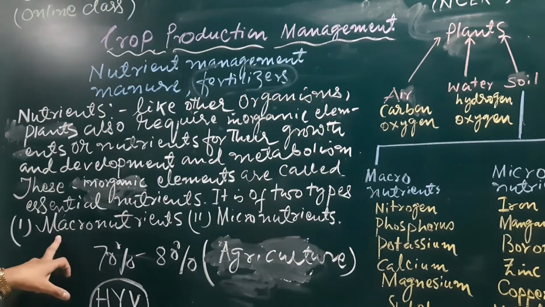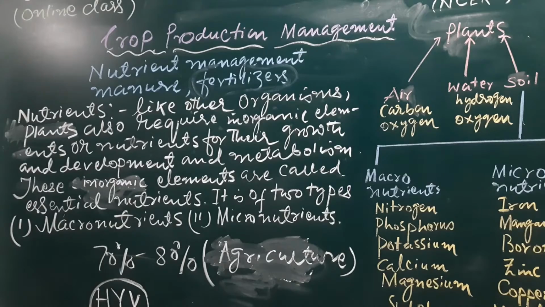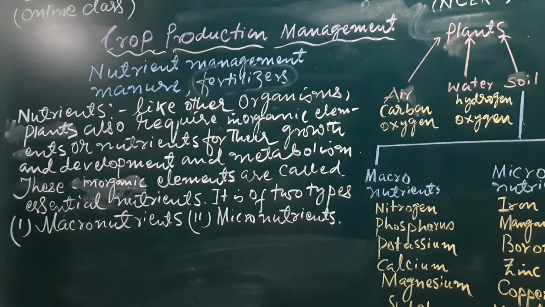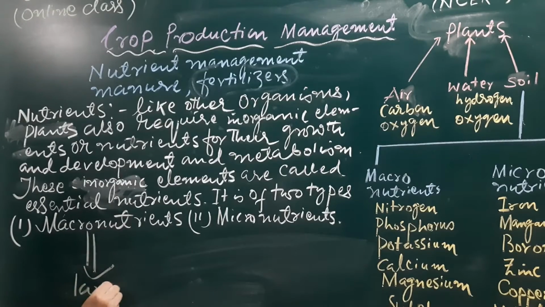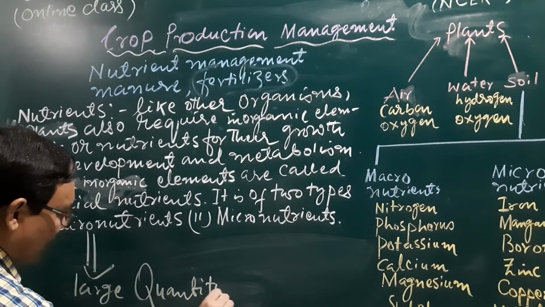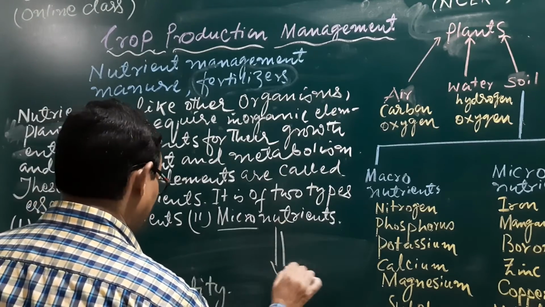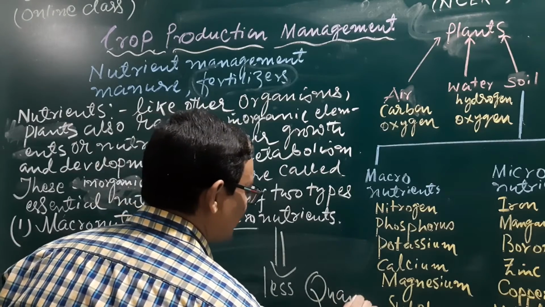The nutrients which are required in large quantity by the plants are macronutrients, whereas the other type, the micronutrients, are required in less quantity, in less amount.